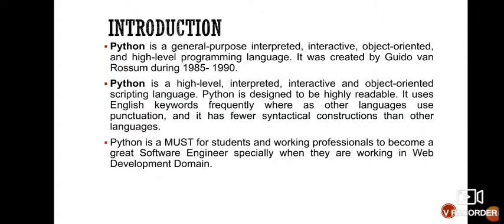So Python is a general purpose, interpreted, interactive, object oriented and high level programming language. It was created by Guido van Rossum during 1985 to 1990. So what is Python? Basically, Python is a high level language, written by a programmer or a user, and it is an interpreted, interactive and object oriented scripting language.